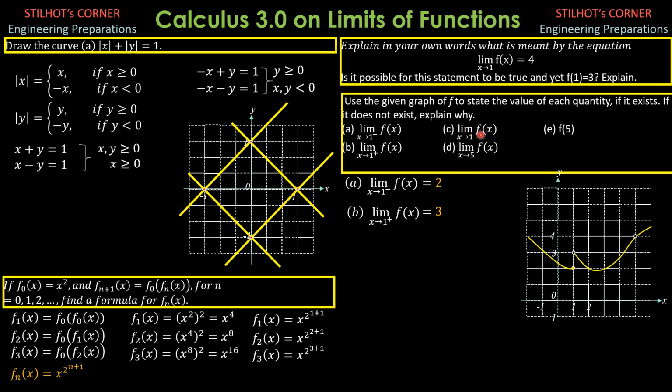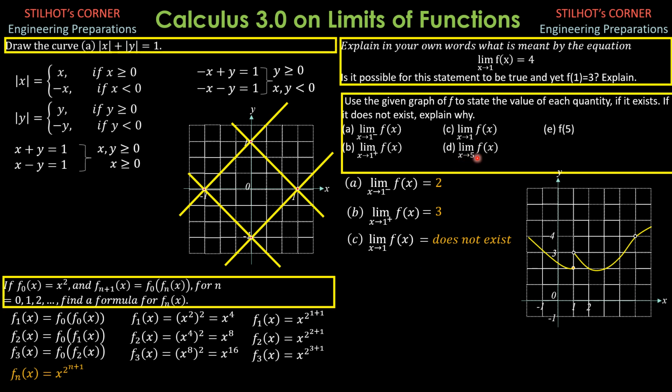However, letter C, the limit of f of x as x approaches 1, since the requirement for the limit to be equal to L is that the left hand and the right hand limits must be equal. Since they are not equal, that means the limit as x approaches 1 does not exist, because the limit as x approaches 1 from the left is not equal to the limit as x approaches 1 from the right. So therefore, the limit of f of x as x approaches 1 does not exist.